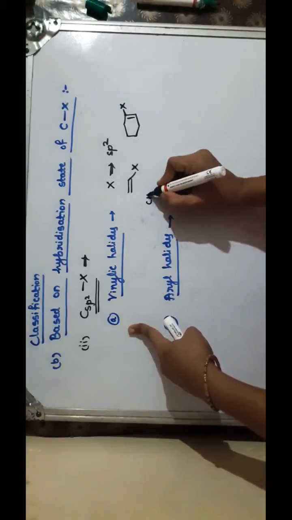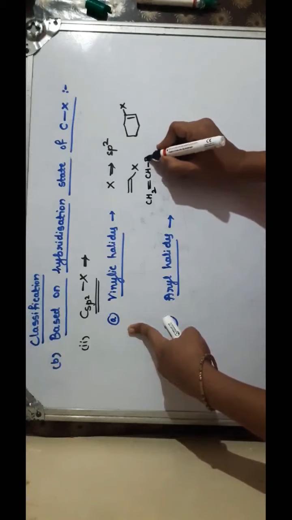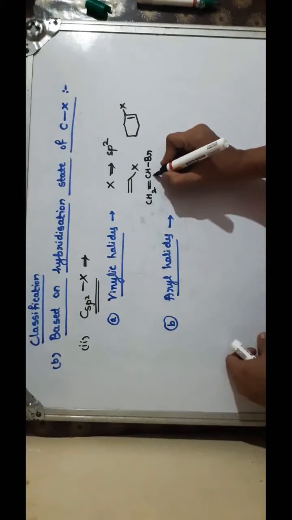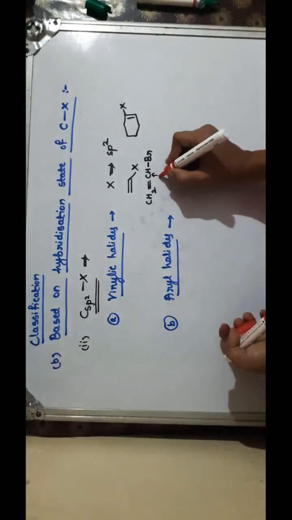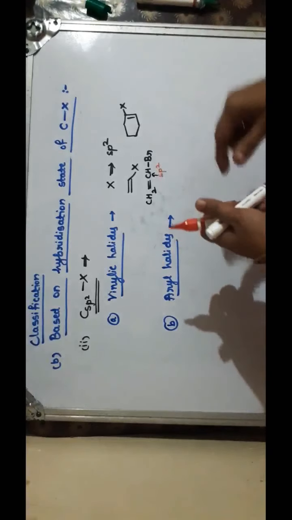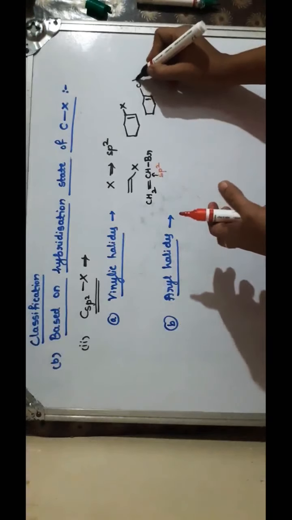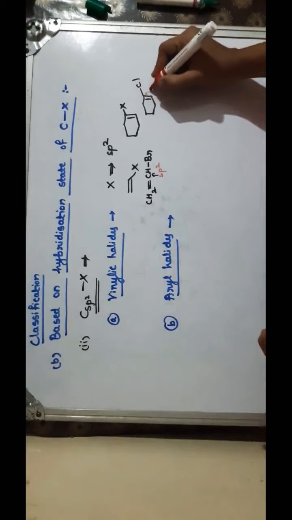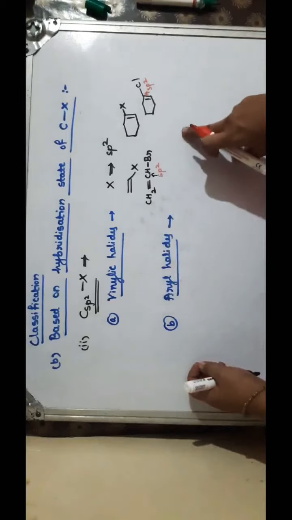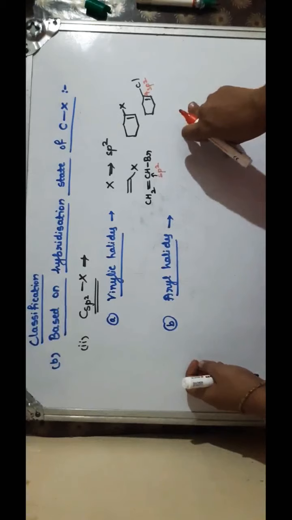I'll write an example. See here, CH2=CH-Br or Cl. This is an example where the halogen atom is attached to an sp2 carbon directly. Another example, in the closed system: here if I write Cl, the halogen atom is attached to the sp2 carbon. So these are called vinylic halides, where the halogen atom is directly attached to the sp2 hybridized carbon atom.